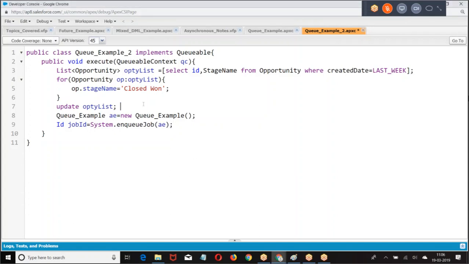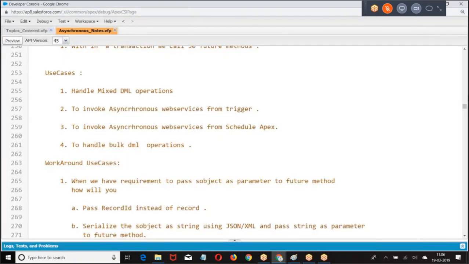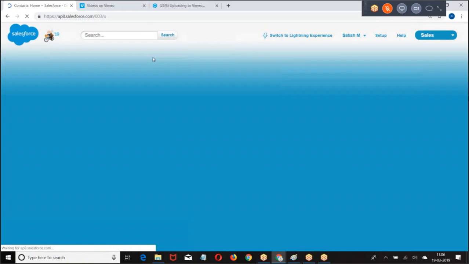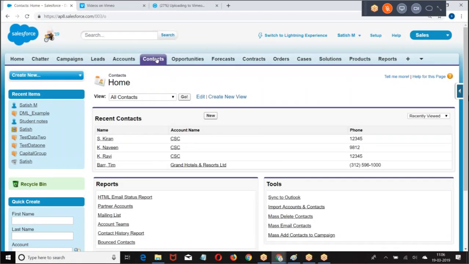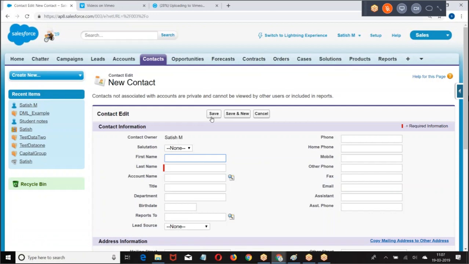Now the point here: when you want an operation to be performed at a particular time, let us say you clicked on this button. When you click on this button, or on this link, the action is performed instantly. I don't want this action to be performed instantly. I want this action to be performed at a particular time.